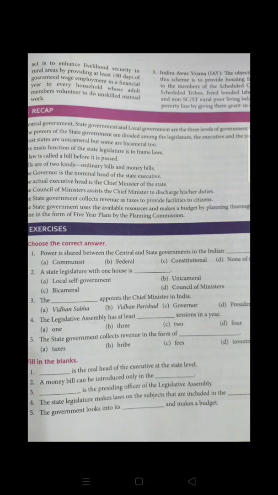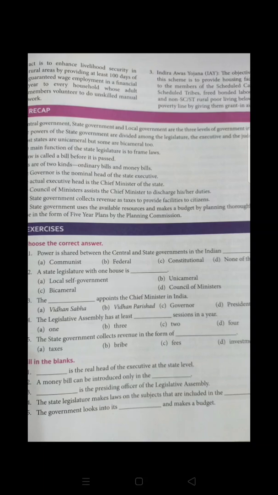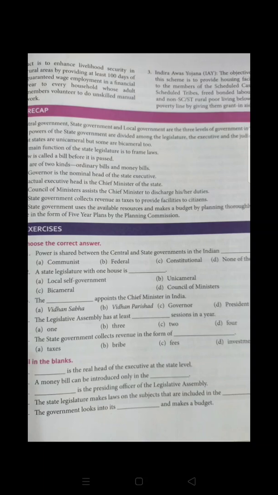And the third one is related to the Indira Awas Yojana. The main objective of this scheme is providing housing facility to the members of the scheduled castes and scheduled tribes, because some of the poorer people are there. Not only scheduled castes or scheduled tribes, we can say it provides a house facility to the people who are below the poverty line as well, by giving them a little bit of grant.